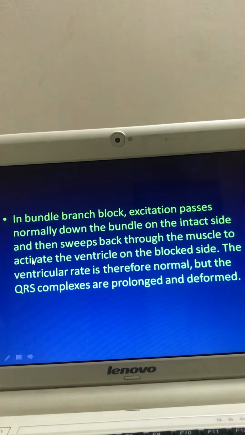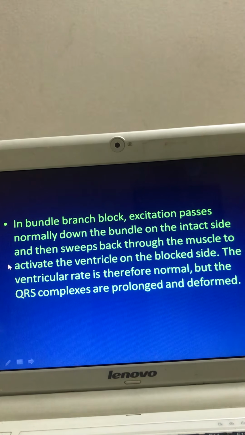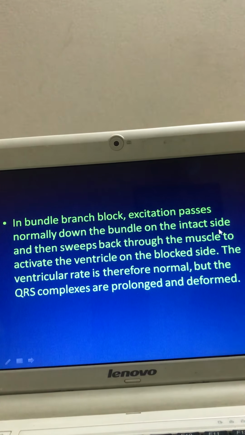That is, in bundle branch block, excitation is transmitted through the intact side. We know that the bundle of His has two types, right and left.